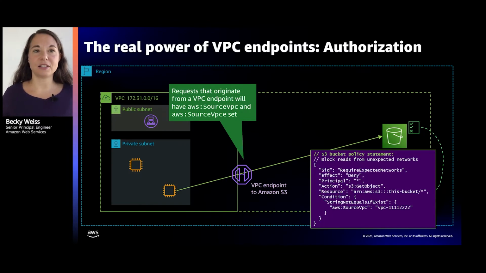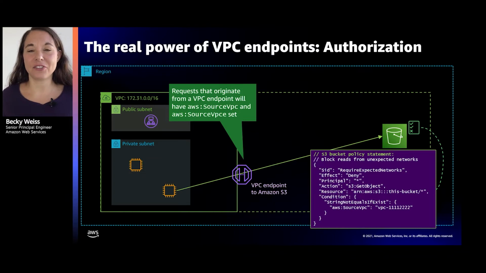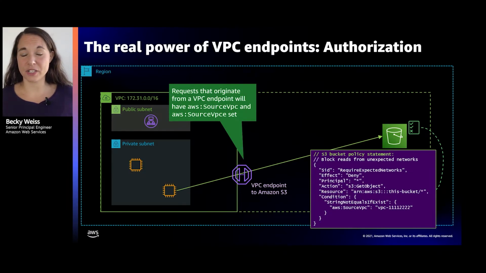And that's a fancy way of saying that your request has the network path marked as an attribute that you can write policies about. So for example, what you're seeing here on the screen, if you don't read and write IAM policies every day, I will kind of translate this one to you. What this policy statement says, it's attached to an S3 bucket, so it's gonna get evaluated every time anybody tries to access this S3 bucket for any reason.